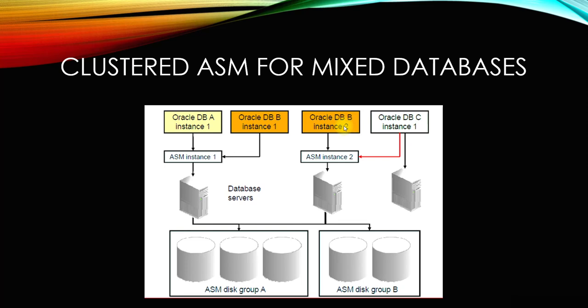There will be a database B which will be hosting the ASM instance. While installing, you can select the cardinality, and there will be an ASM instance, and while installing the database, you can select it to be used for the ASM instance too. When you actually query it, you will see that it's using the ASM instance to get the data file details and records. So this is for the mixed database. There is a clustered environment, and there is a single instance database as well. So it supports both.